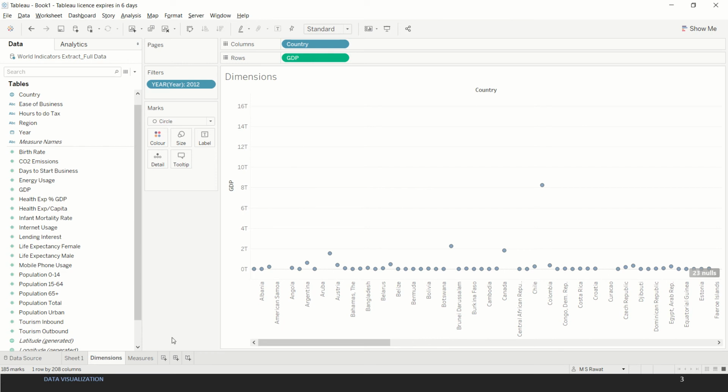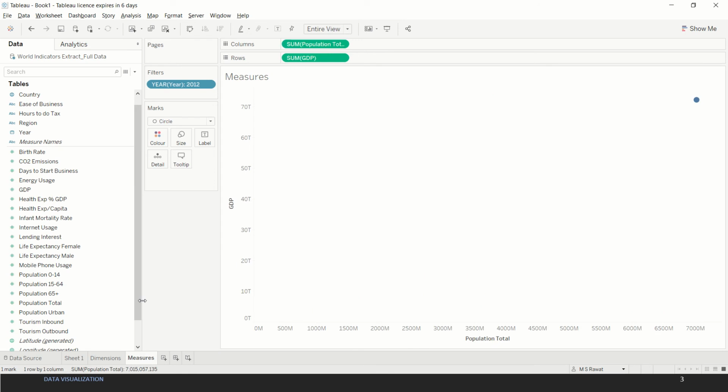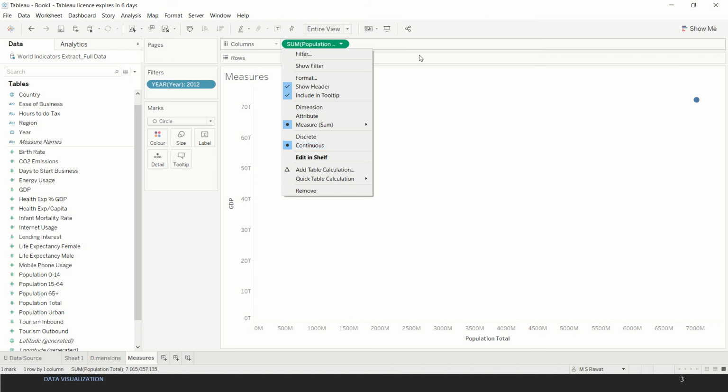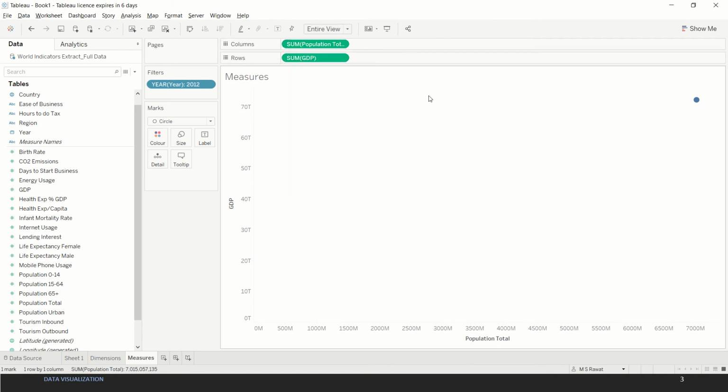Now if we take this example wherein we have again filtered the data on year and we have brought population and GDP on the column and row shelves, we'll see we get one bubble over here. Right now, few things to note here. Number one, both the pills over here, as they're called in Tableau, are green in color, implying that they are continuous. Second is there's only one bubble whereas we have multiple countries.